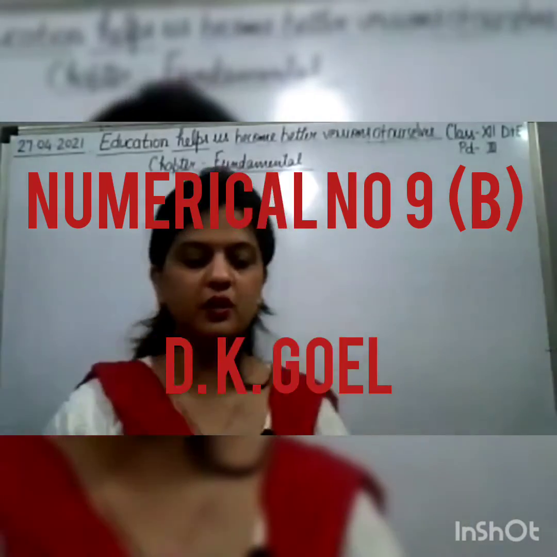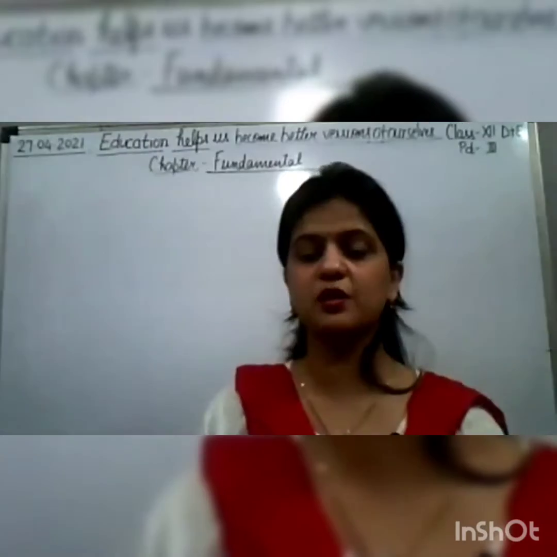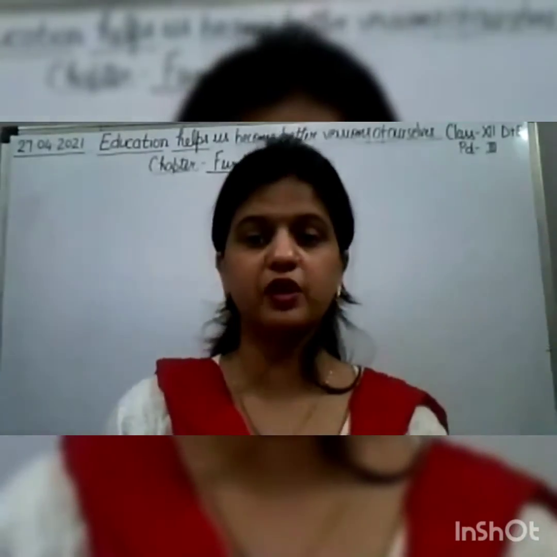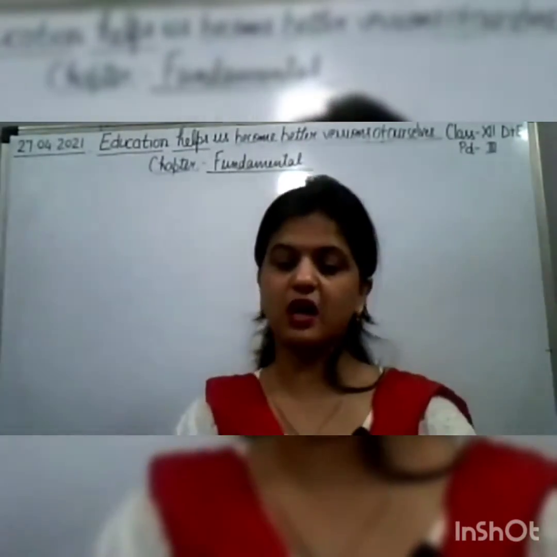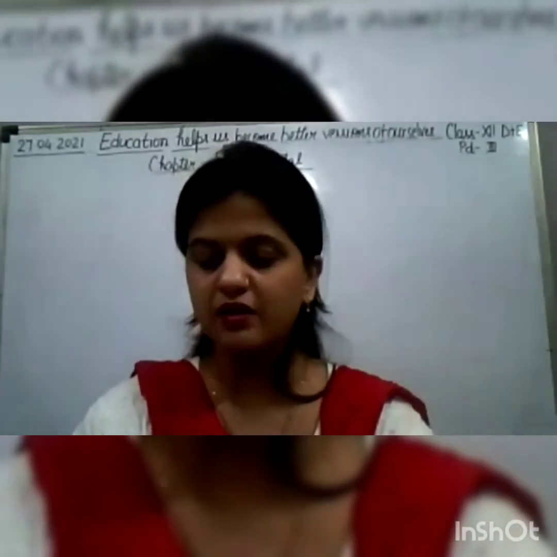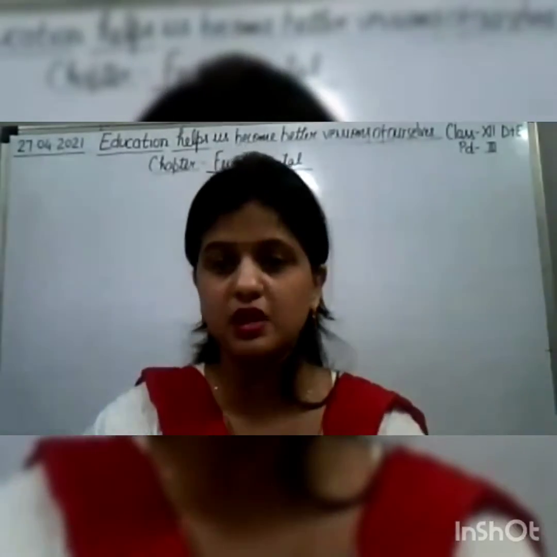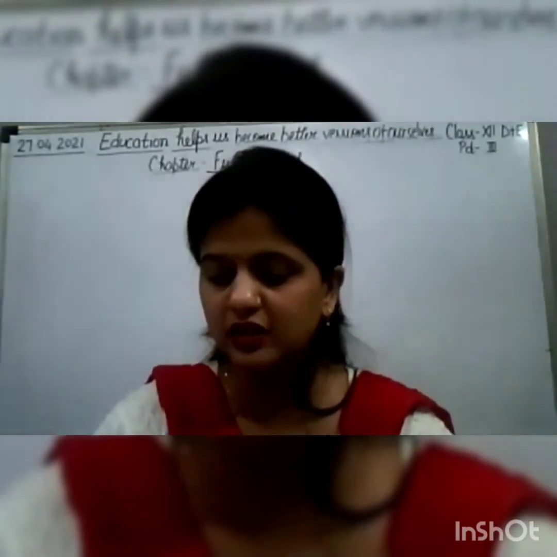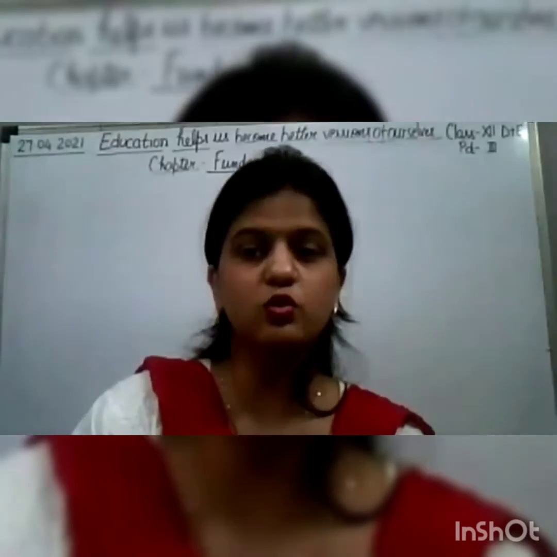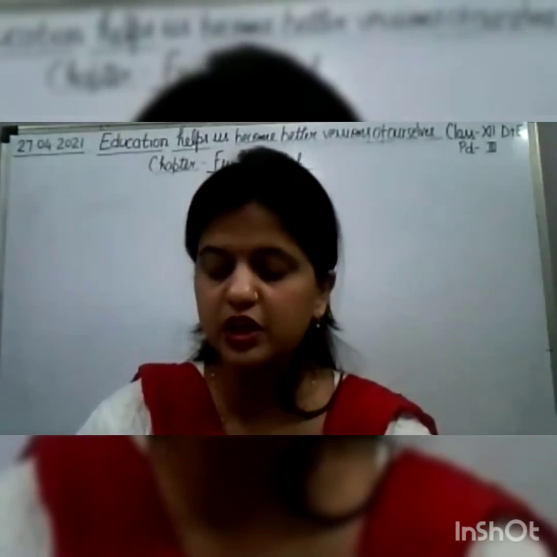So students, after completing question number 9A, now we are going to discuss question number 9B. It's a little bit different question. So let us start. This question says that A and B are partners in a firm. Their capitals as on 1st April 2016 were 2,10,000 and 90,000. See, 2,10,000 and 90,000 is given. They share profit in the ratio 2:1.